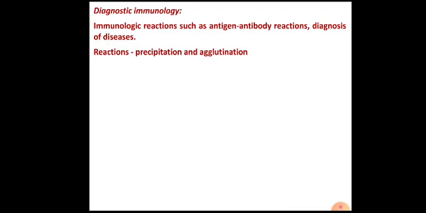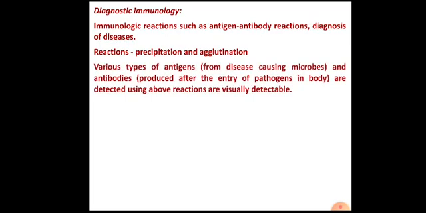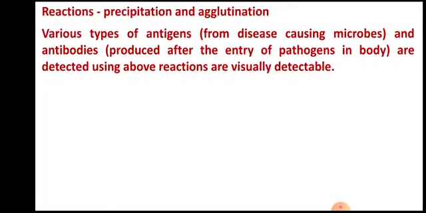diseases. There are two types of reactions which are useful for the diagnosis of diseases, and these are two types of reactions that occur between antigen and antibody, if the reaction is visible. So these two reactions are precipitation and agglutination.